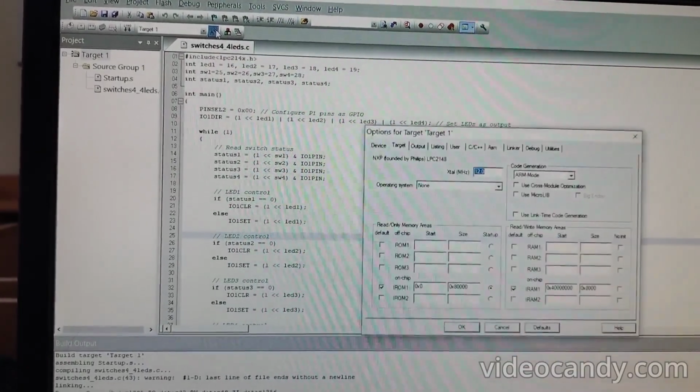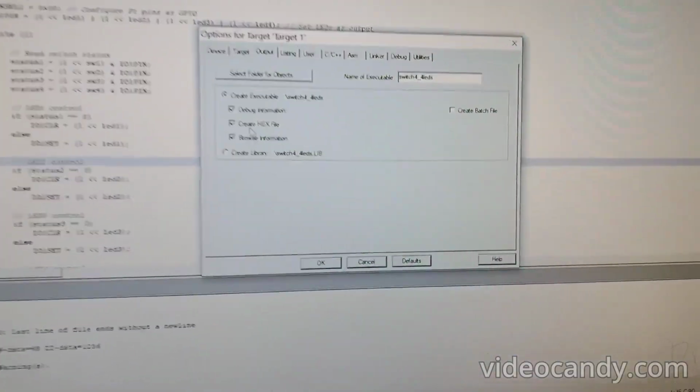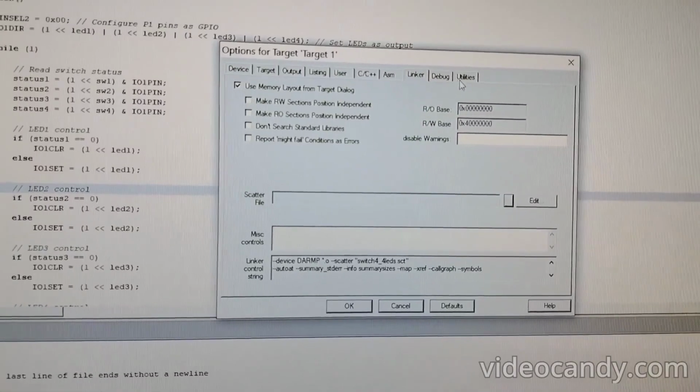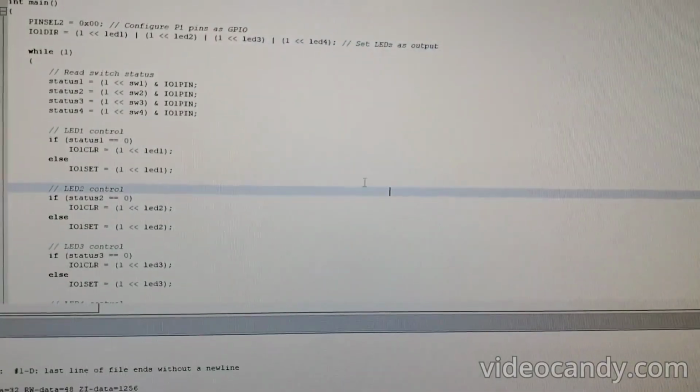Go to target, then create hex file and linker. Click the first option and click on OK.